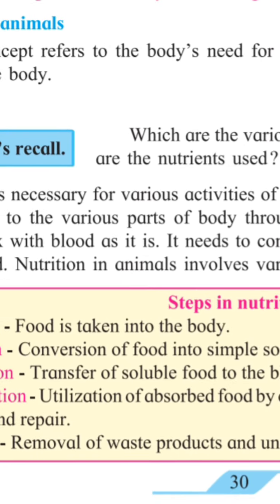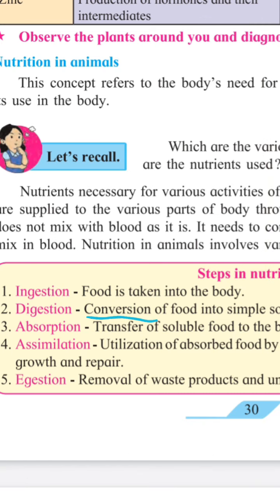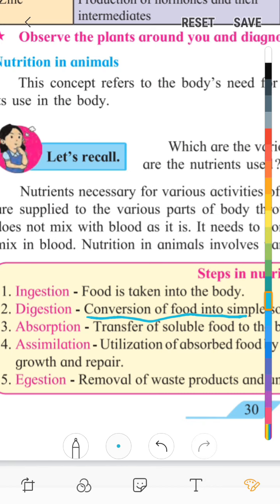Then, what is the meaning of digestion? Digestion means the conversion of food into simple soluble forms. Absorption: transfer of soluble food to the blood. Then assimilation.